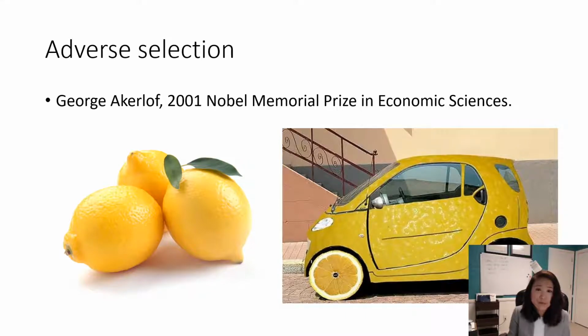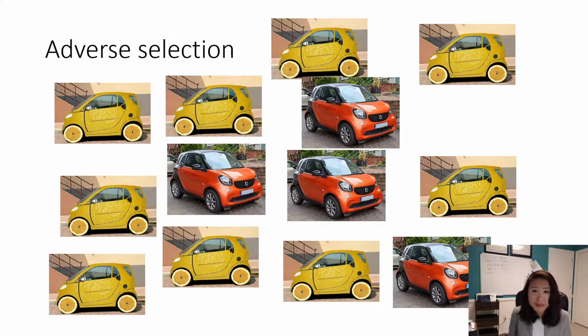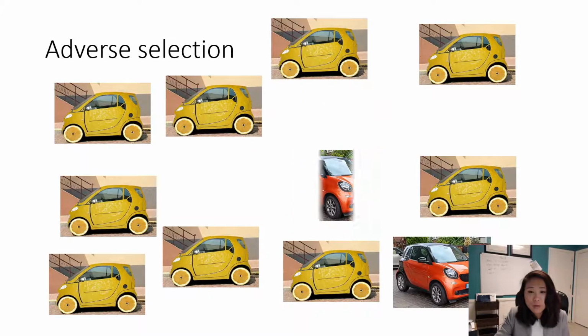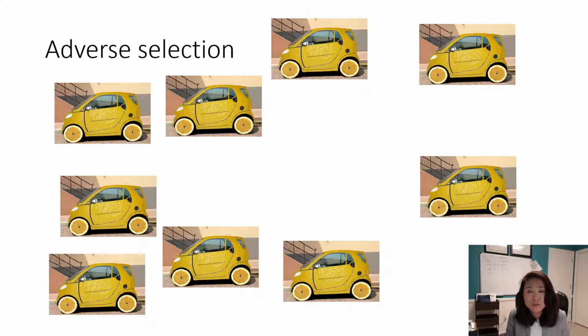So if you look at this dynamic process as time passes by, originally the market mixed the peach car, the red car, with the lemon car. But as time goes by, you can see that the peach seller never gains any money. They lose $25, but the lemon car keeps making money, $25. And so the peach car will start to disappear from the market. So the only thing left will be the lemon car. You can see this dynamic process. This is called adverse selection.